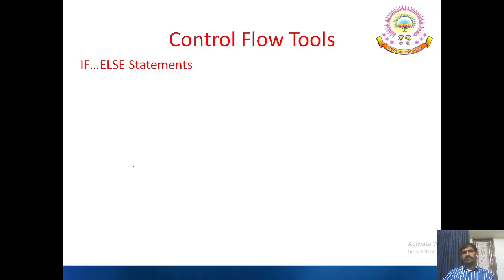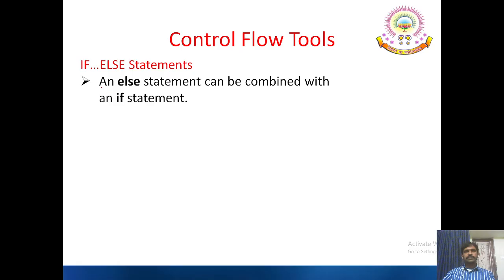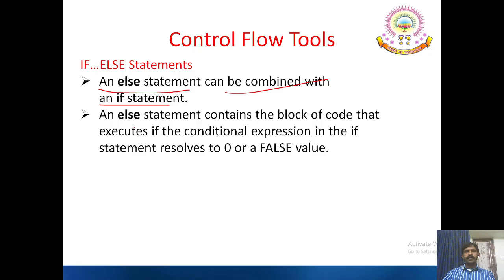The next one, if else statements. An else statement can be combined with an if statement. Here the else statement is treated as the false block of the code and the true block is considered or controlled by the if statement. An else statement contains the block of code that executes if the conditional expression in the if statement resolves to 0 or false value. That means if the if statement evaluates to false, then the else block is executed.